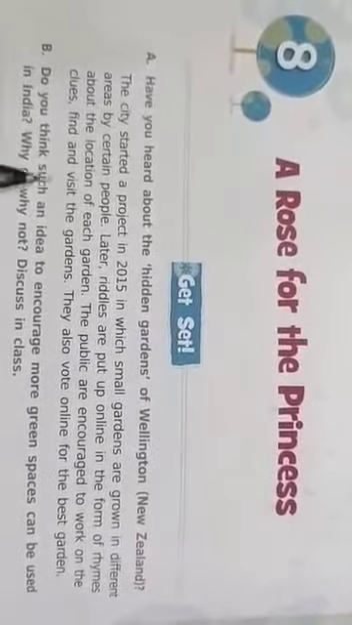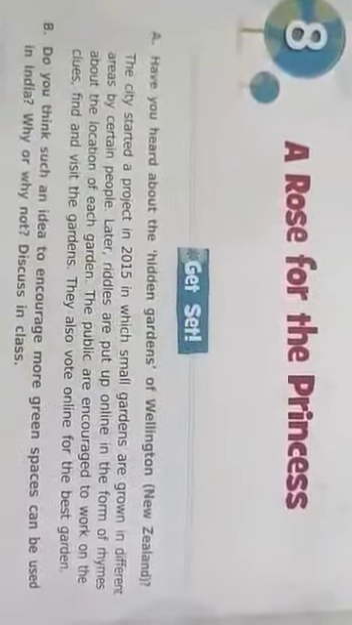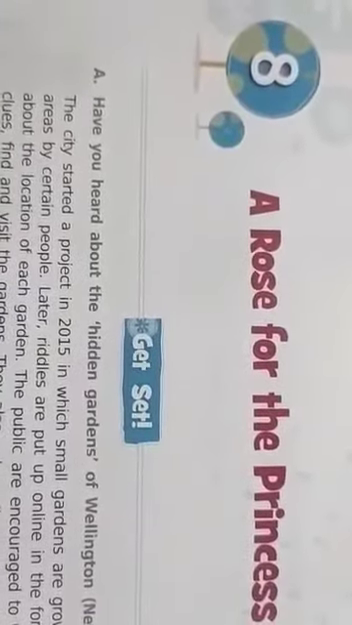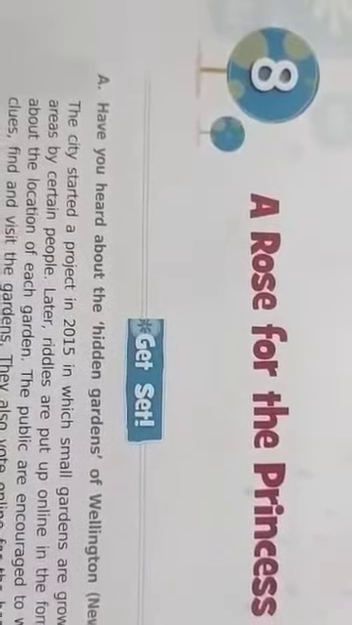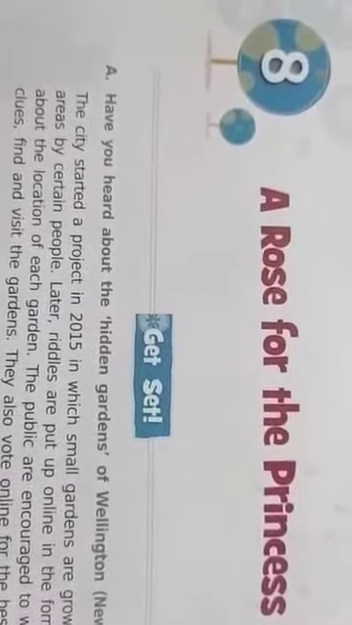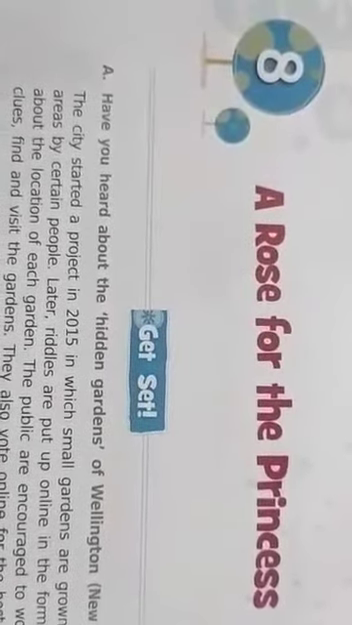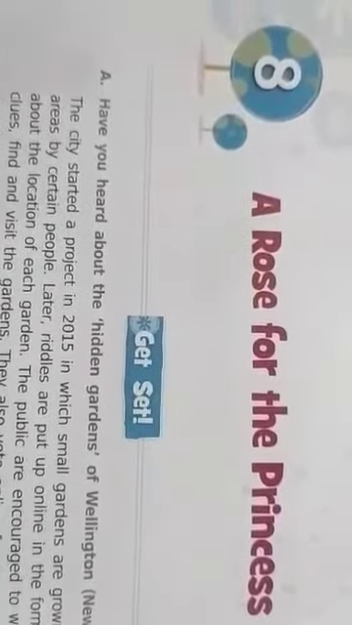Chapter 8 from your Raindrops, and this is a play, A Rose for the Princess. Children, it's a play adapted from a long story, and the story name is A Rose for the Princess. And Maqbool, a gardener, meets a princess in this play, and let's see what happened next.